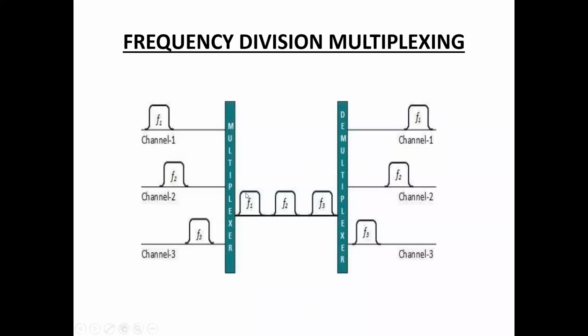So here, each user can use the channel frequency independently. Suppose user 1 uses the channel frequency F1, user 2 uses the channel frequency F2, user 3 uses the channel frequency F3. This means channels are separated by guard bands. Here a guard band is a frequency. This channel is divided into frequencies.